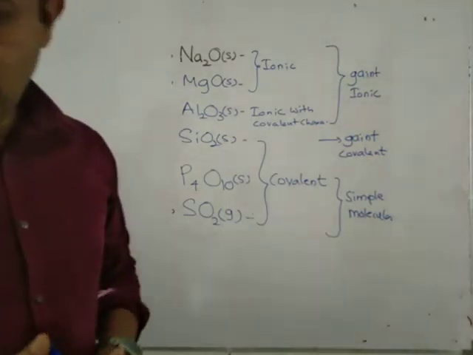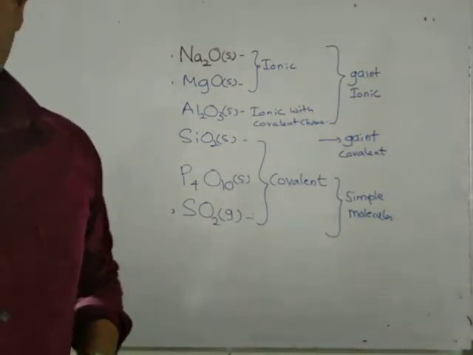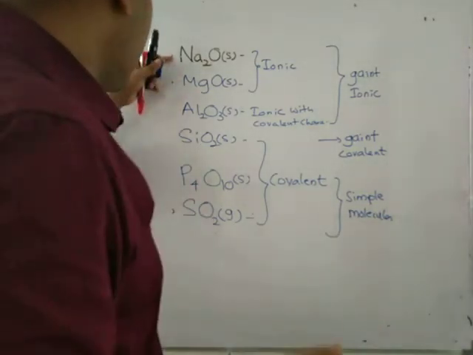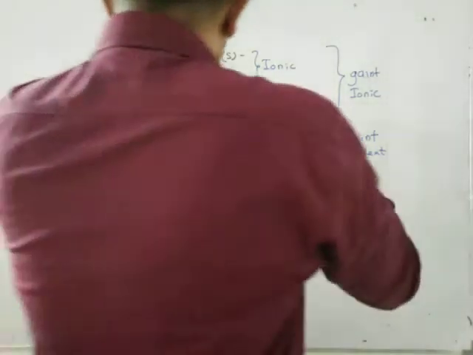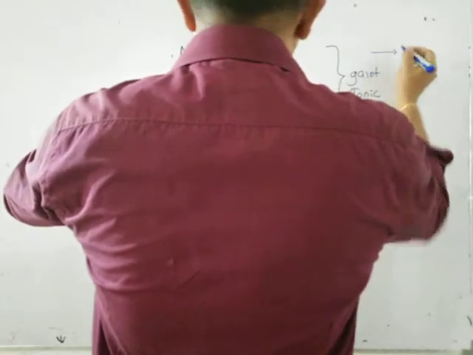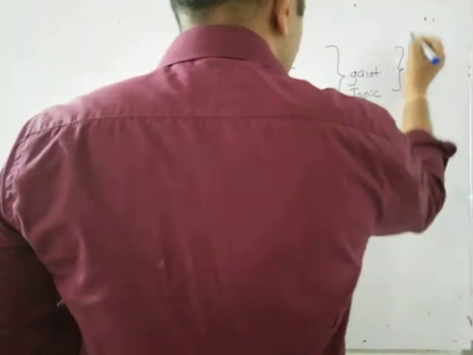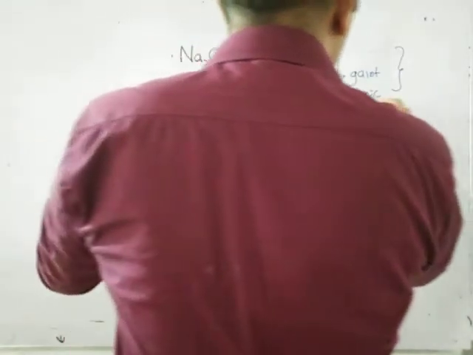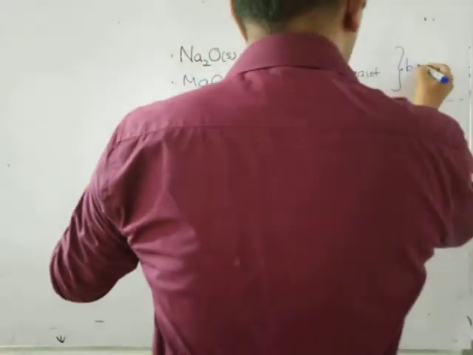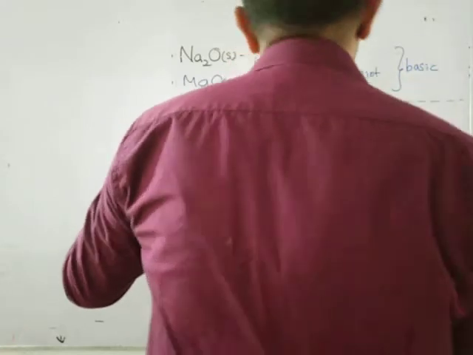Then, for the acidity and basicity of these oxides, sodium oxide and magnesium oxide are basic oxides.